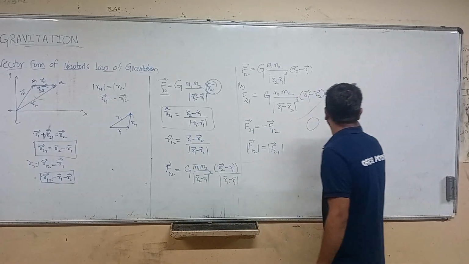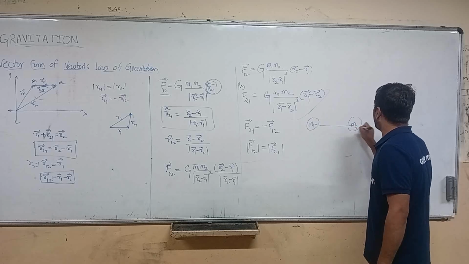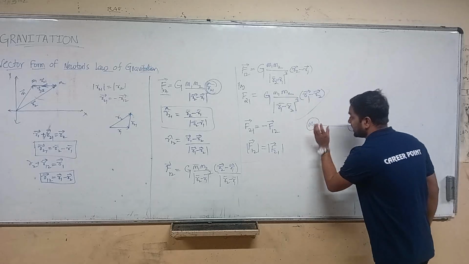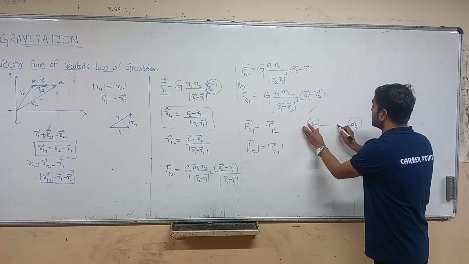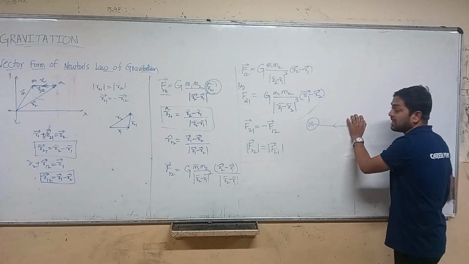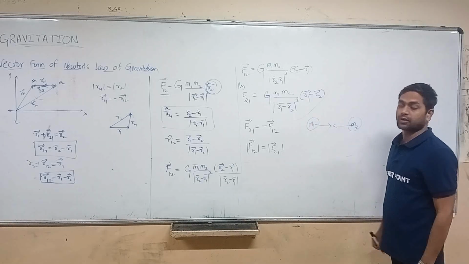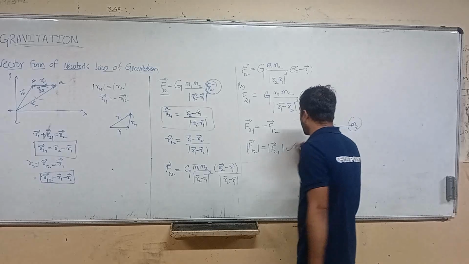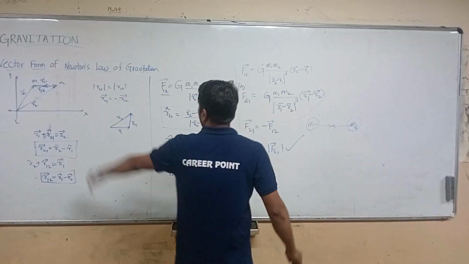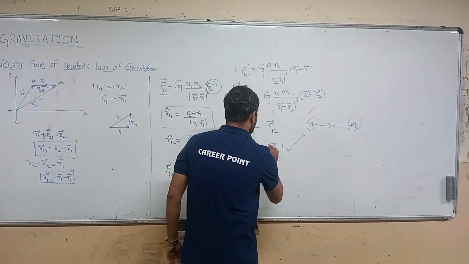If we are having two masses, M1 and M2, and we consider one mass, the force is towards the other, and if we consider the other, the force is in the opposite direction. So these are the vector forms of Newton's law of gravitation, right?